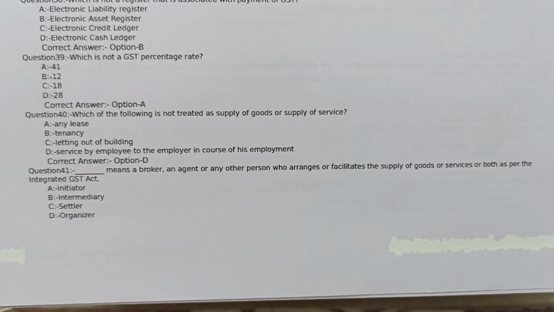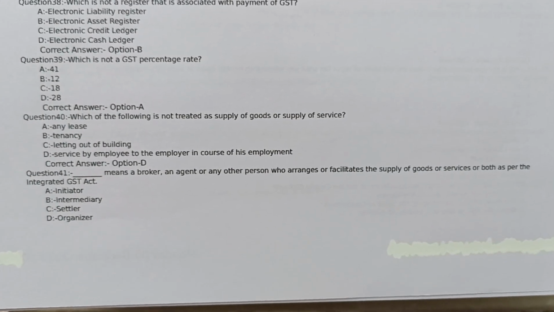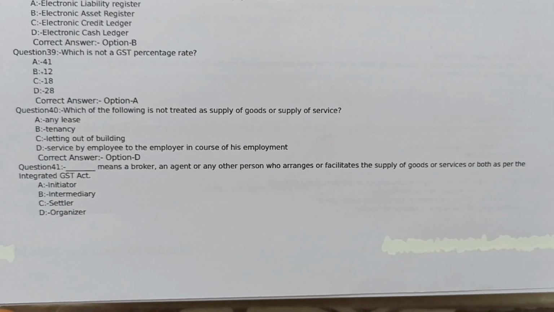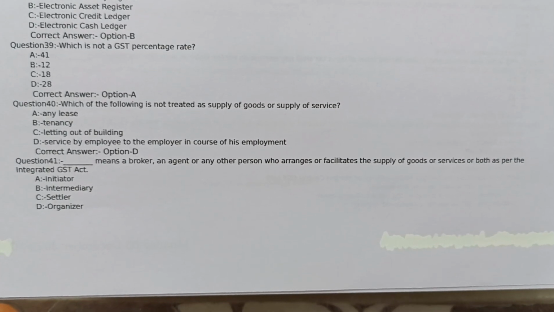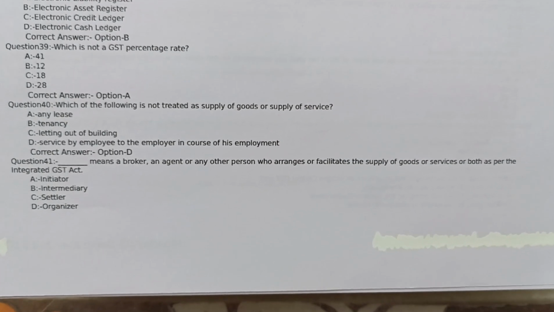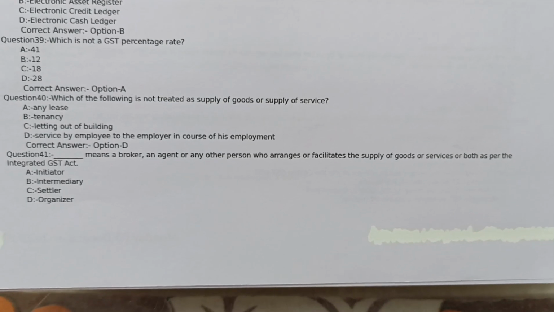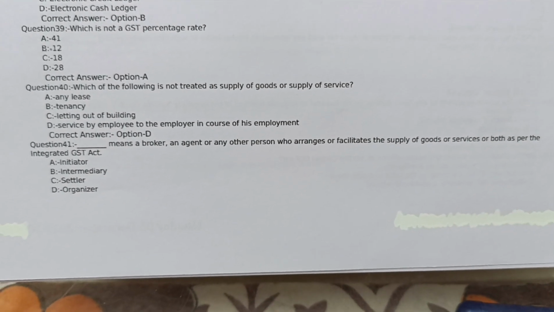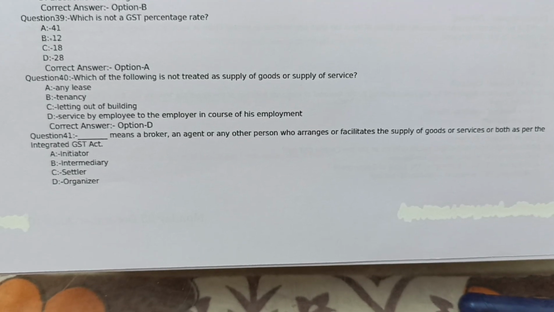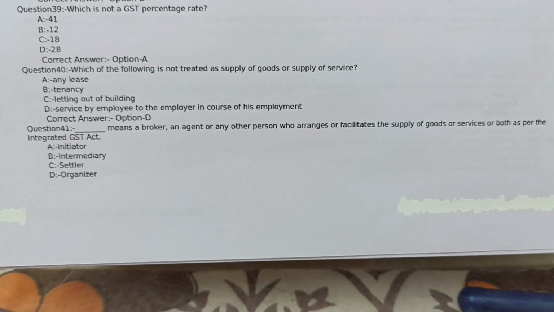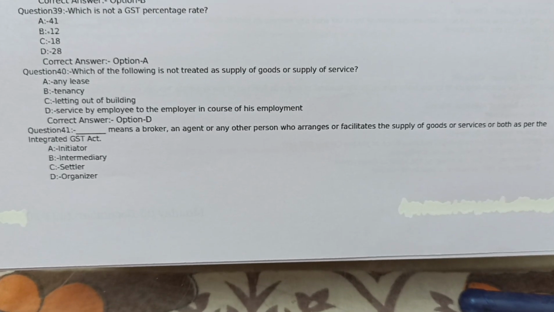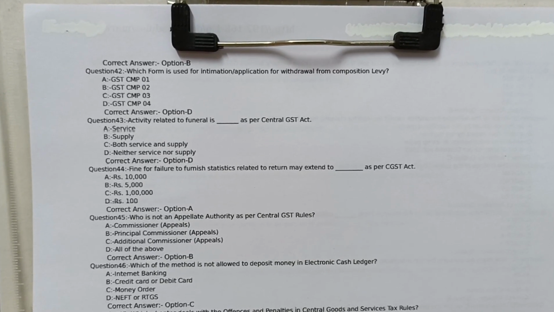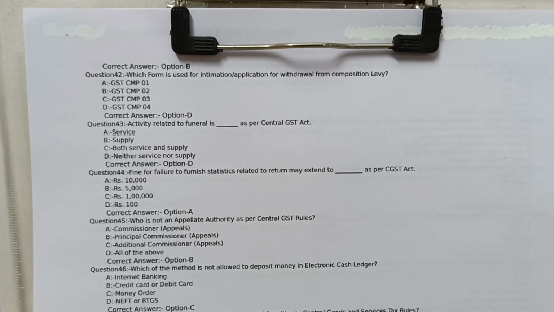Question number 41. Dash means a broker, an agent or any other person who arranges or facilitates the supply of goods or services or both as per the Integrated GST Act. Option A, initiator. Option B, intermediary. Option C, settler. Option D, organizer. Correct answer option B, intermediary.